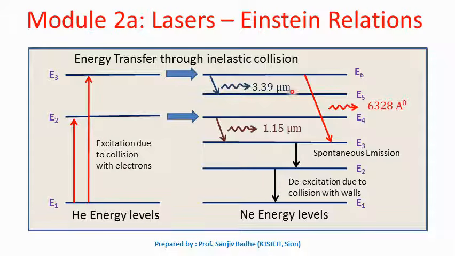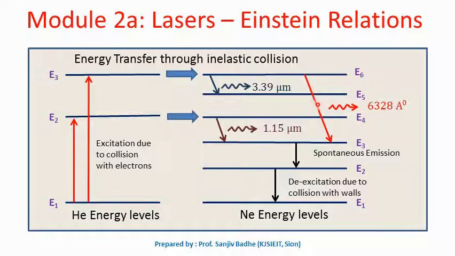This is the energy level diagram for the helium neon laser. We have already seen it in the earlier session. We have seen that the stimulated emission caused by the transition of atoms between the E6 level and E5 level results in a laser beam of wavelength 33,900 angstroms or 3.39 micrometers.